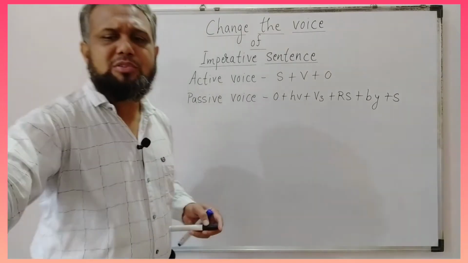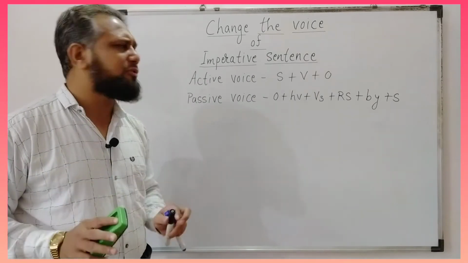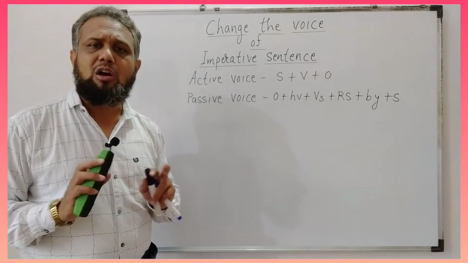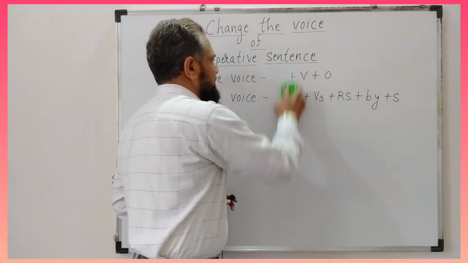But today we are going to see change the voice of imperative sentence. Therefore, these formulas will not help us. We have to use new formulas.